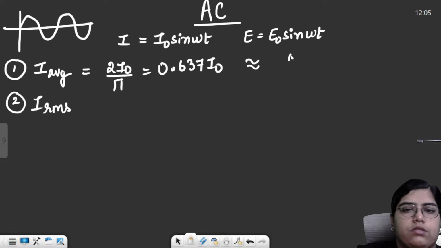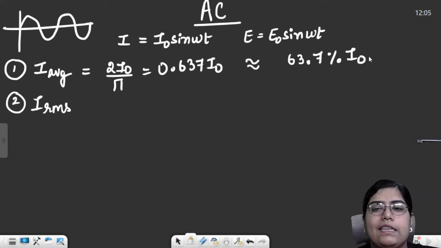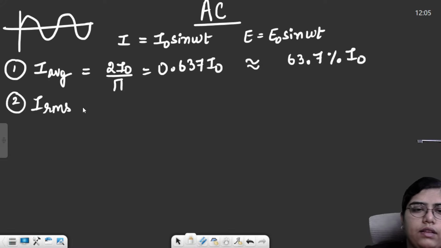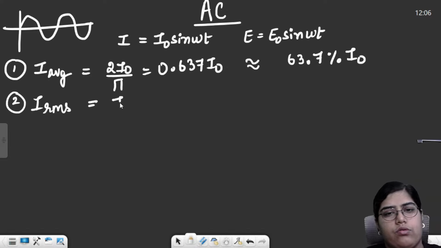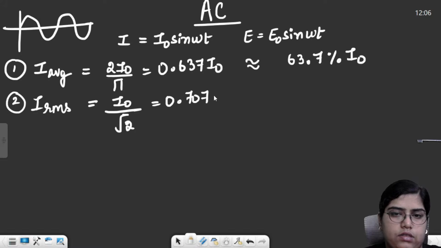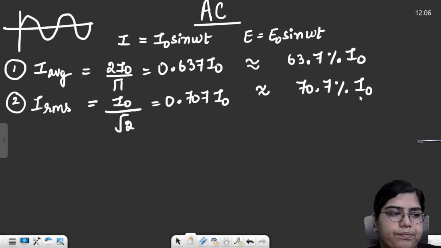The average value will always be 63.7% of the peak value. Then the RMS value is simply I naught by root 2, or 0.707 I naught, or 70.7% of the peak value of current.